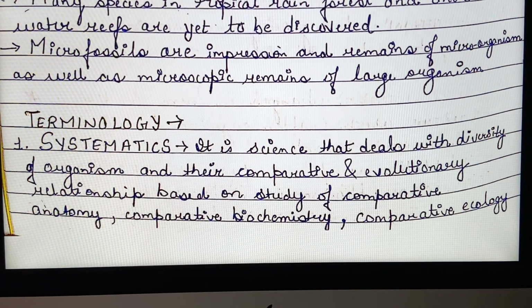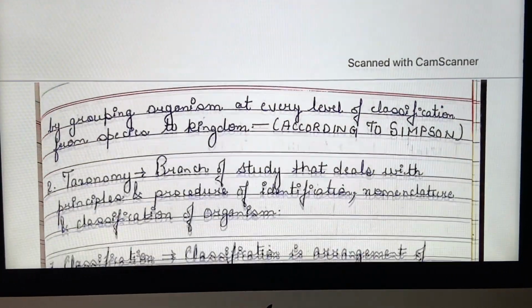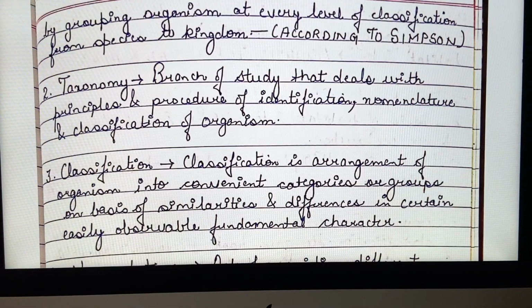So systematics deals with the study of diversity of organisms. It also studies the interrelationship and the evolutionary relationship of the organisms, and it is based on the study of anatomy, biochemistry, ecology, etc. Now let us study the second definition, taxonomy. Taxonomy is that branch that deals with identification of organisms. First we have to identify the organism, then we have to give the name to the organism, that is known as nomenclature, and then we have to classify that organism.